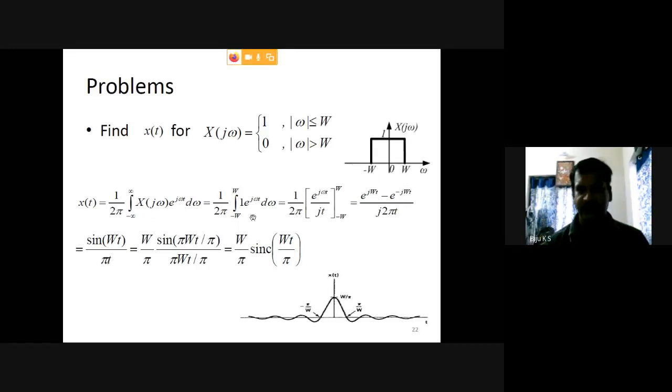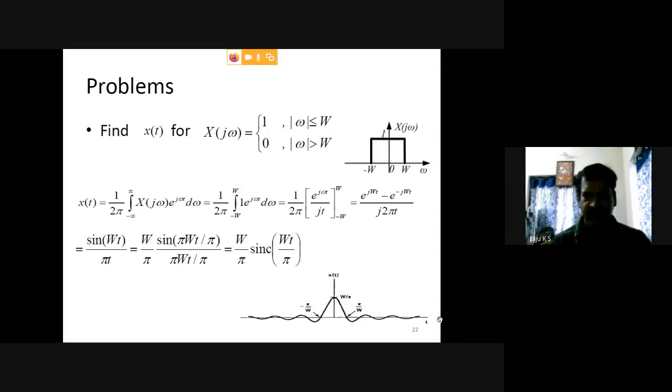Applying the limits from minus W to plus W, the integral of 1 into e raised to j omega t, we can take the same function, e raised to j W t minus e raised to minus j W t by j 2 pi t. So this is equal to W by pi into sinc of W t by pi. So x of t is again a sinc function.